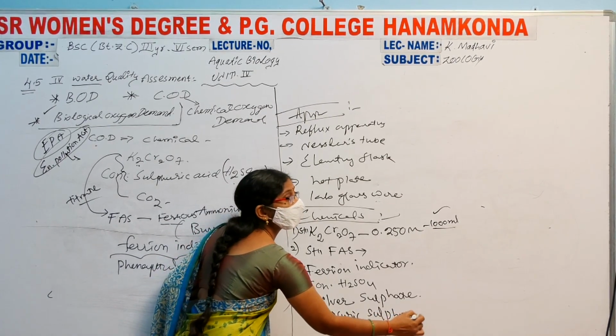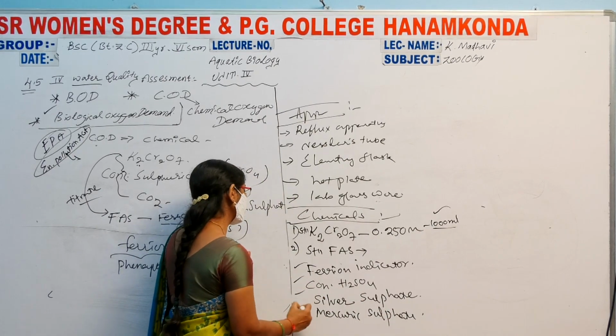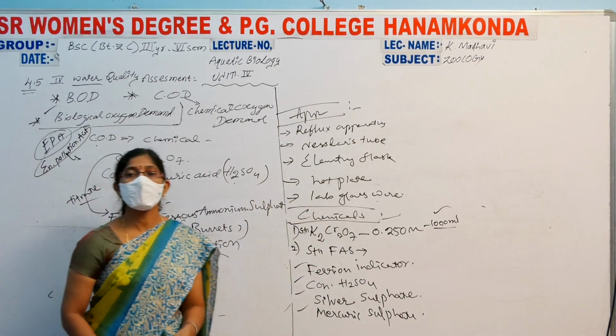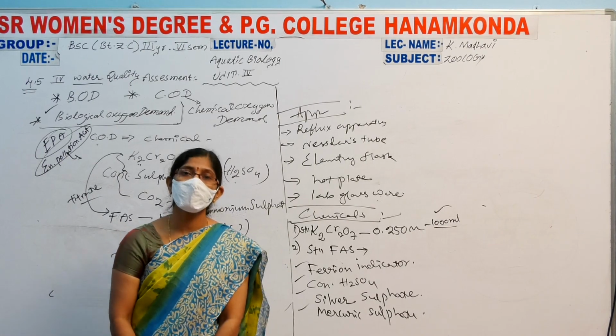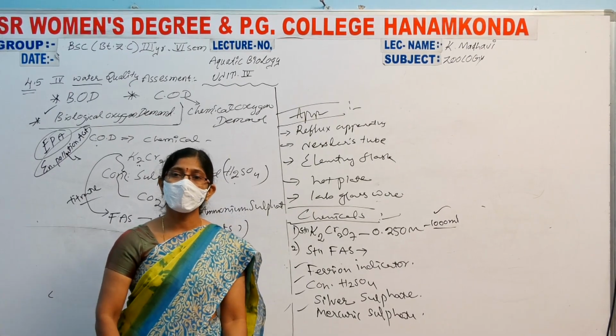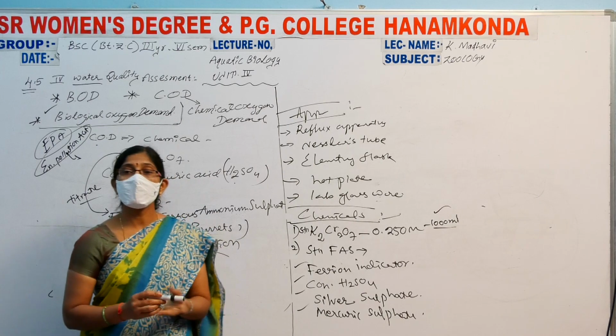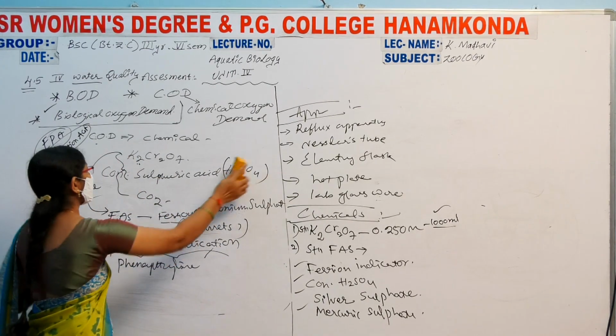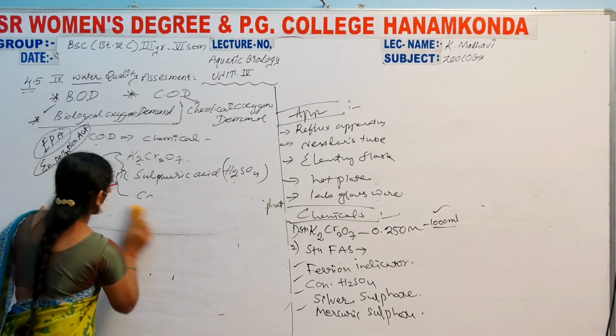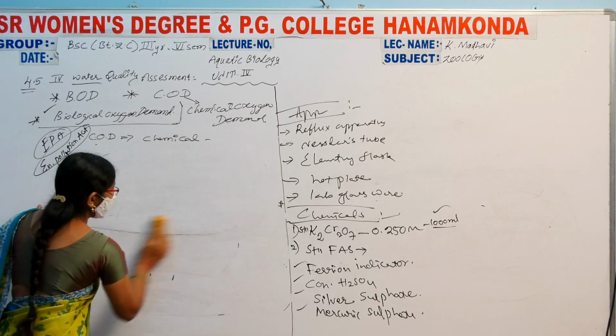These all are the most important chemicals used in the COD. Finally, we add all of these, and next we will do the calculation part of the COD.